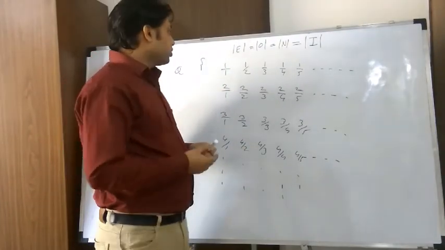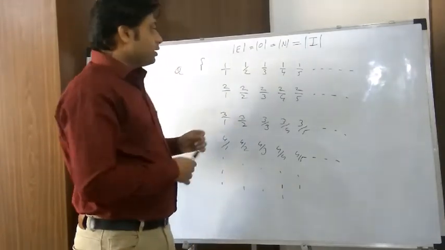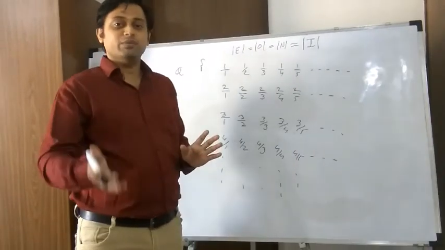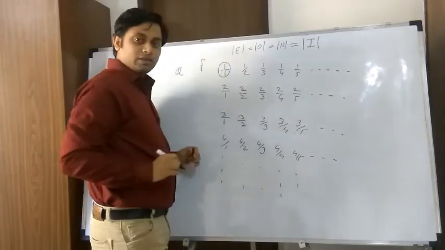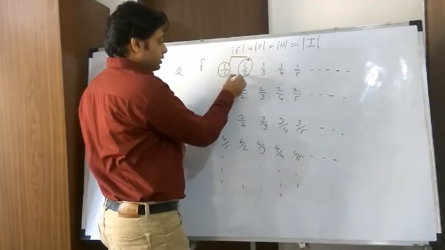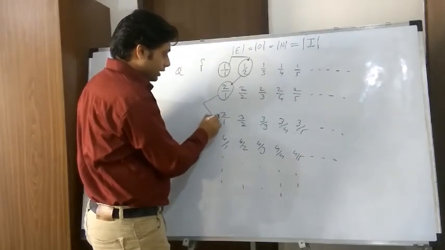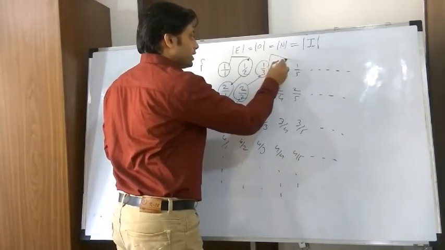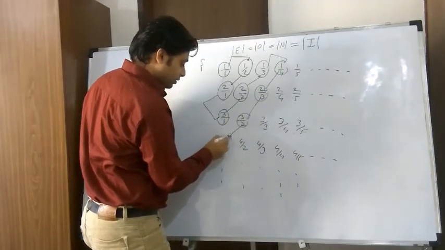So the approach to map is again due to Cantor. So this approach is called the diagonalization approach. So what is this approach? Cantor said you start with the first element, and then you move to this element, and then you move diagonally to this element, then you go to the next diagonal, you explore the next diagonal, and then you move to the next diagonal, you explore this diagonal, in this fashion, and so on.